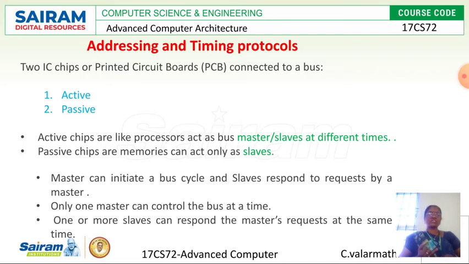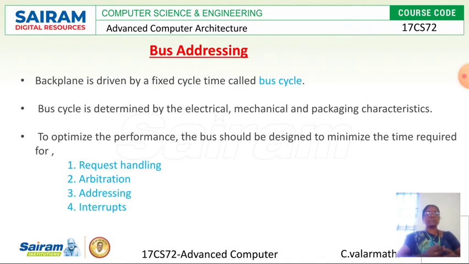And one more relationship is given here. One or more slaves can respond to the master's request. That means a master can interact with more than one slave. So there is a one-to-many relationship between the master and slaves. One master can send a request to more than one slave, right? With this knowledge, we are going to see the addressing and timing protocol in bus systems.